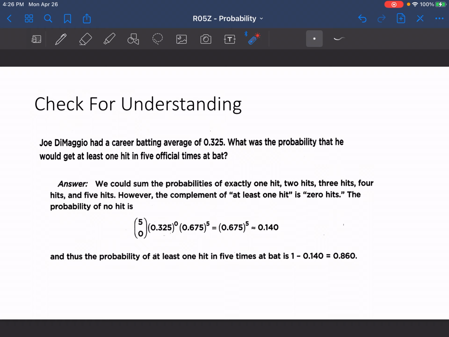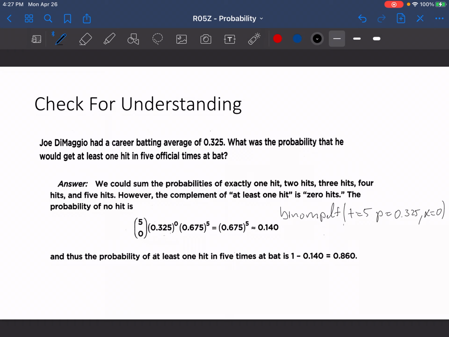And so from there, we would also use binomial PDF, excuse me, binom PDF. And our trials would be 5. Our probability of getting a hit would be 0.325, and our x value would be 0 in this case.